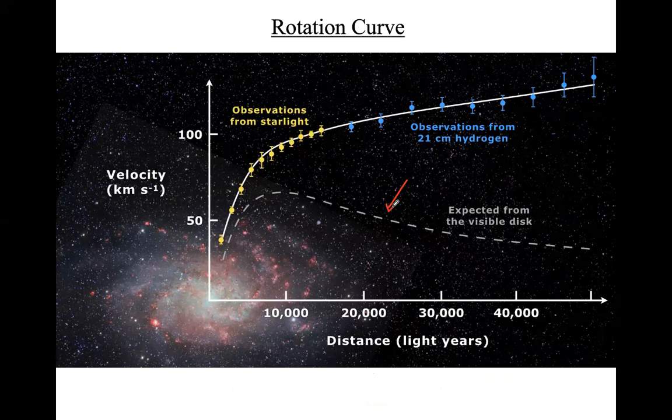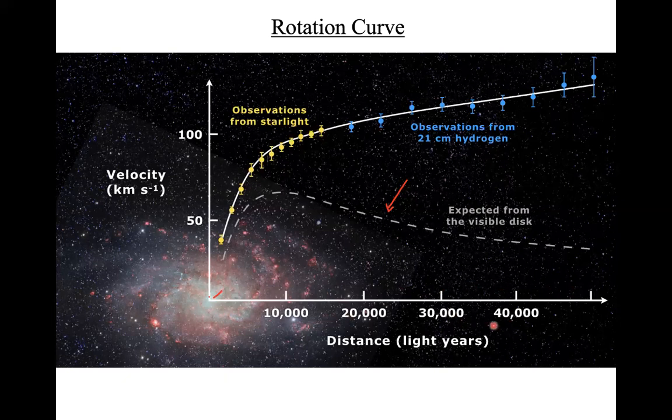As you see, here is the central region of the galaxy, and you can clearly see even from this picture that the density of visible matter is decreasing towards this direction, right?